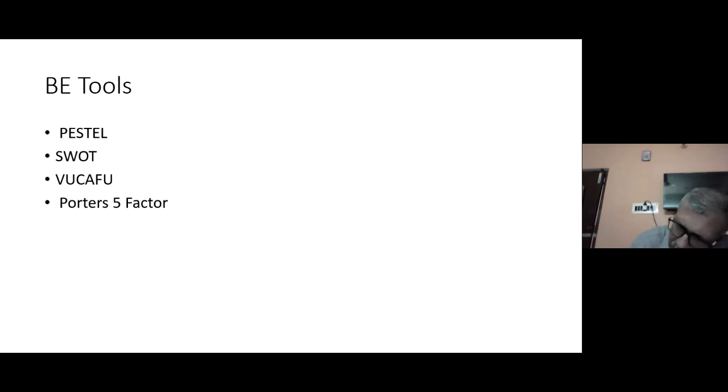What are these five factors? On competitors, as I told you, there are three competitor factors. Number one, what activity and what is the SWOT of the competitor who is a direct competitor for me, the me-toos. Suppose you are a manufacturer of a Jotter pen, and there are other manufacturers who also manufacture the same set of pens. So these manufacturers become our direct competitors, or me-toos. So what is their strength? What is their weakness? What marketing campaigns are they doing? All those analyses we do under these me-too competitors.